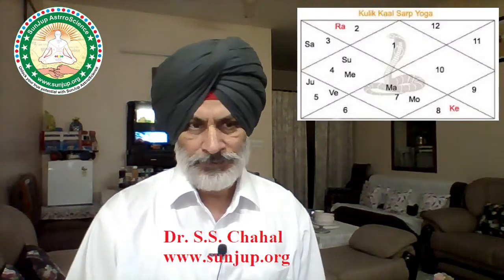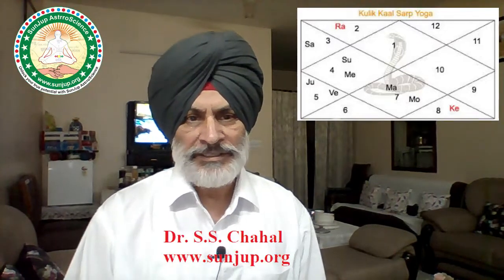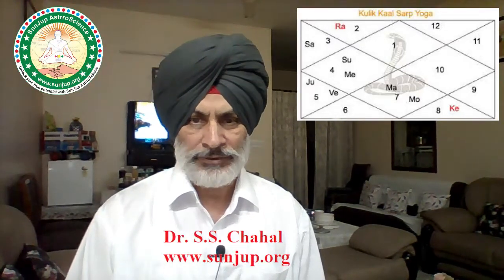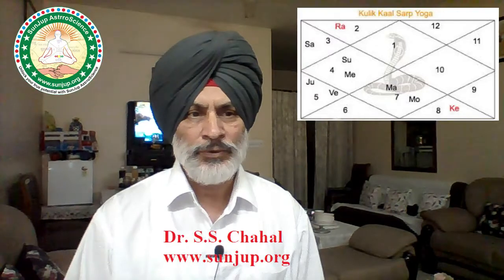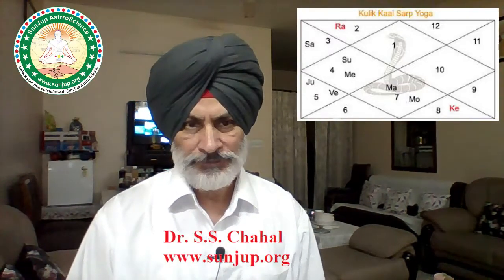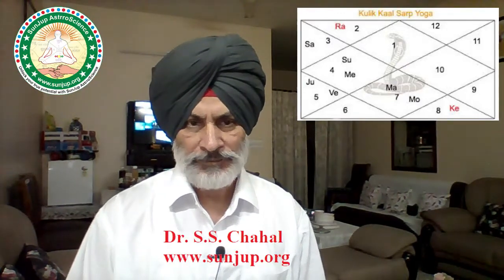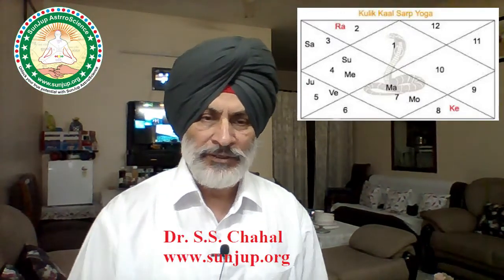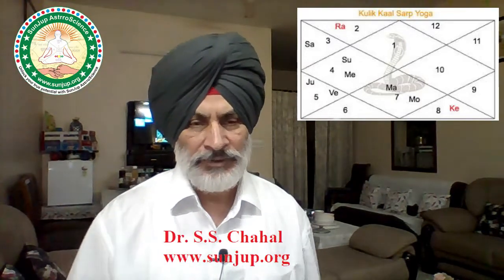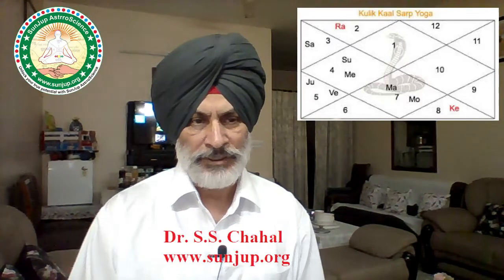Number 2. Now we talk about number 2. When Rahu is in the 2nd and Ketu in the 8th house, this leads to Kulik Kaal-Sarp Yoga or Dosh. So when all the planets lie between this axis, this will make Kulik Kaal-Sarp Yoga.